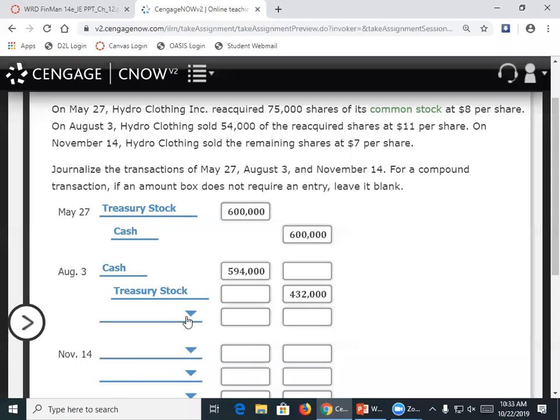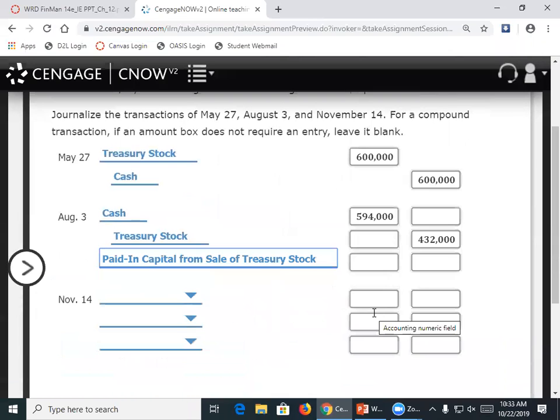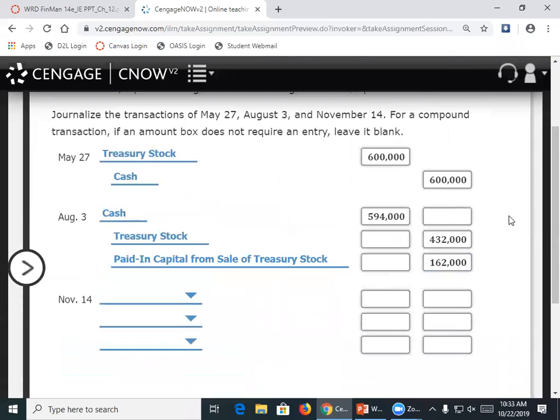Paid in capital from sale of treasury stock. Very good, paid in capital, and with enthusiasm. Paid in capital from sale of treasury stock. And again, that's just the difference. You could just take your cash minus your treasury stock. And what, 162,000. 162,000.